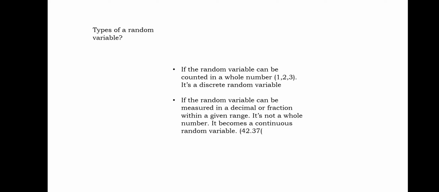A discrete random variable is always counted in whole numbers, while a continuous random variable is measured in fractions or decimals, and it is only used when there is a range.